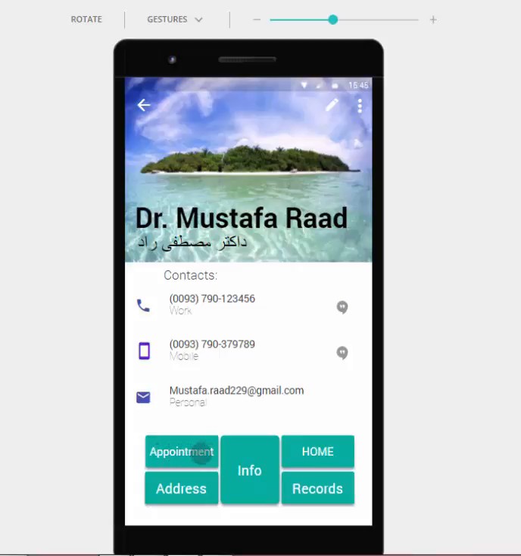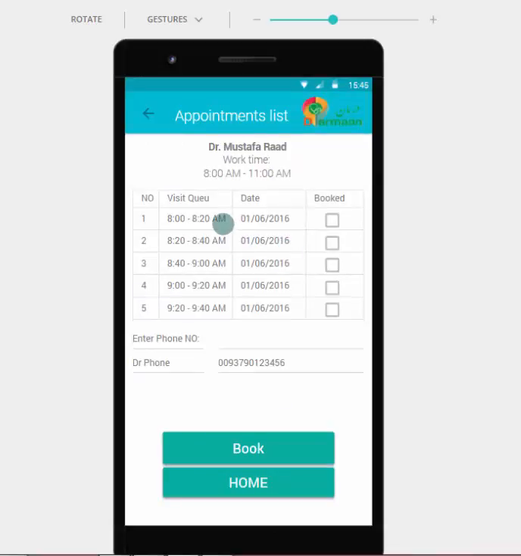For example, when we want an appointment from Dr. Mustafa Rad, we click appointment. Then here is the queue of his work, from which time to which time in a day, every day he works.